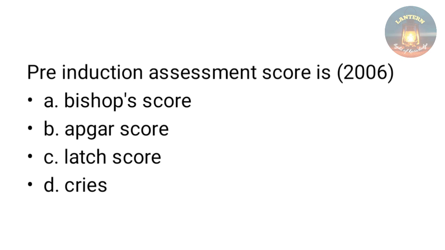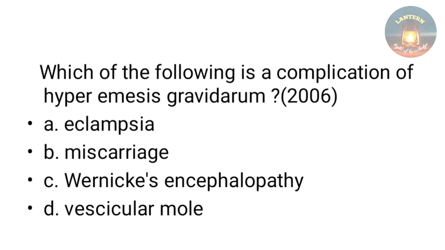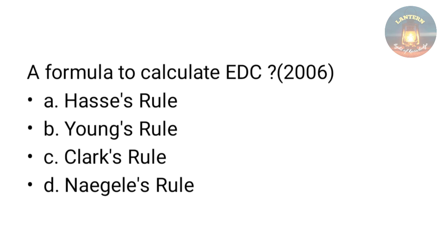Pre-induction assessment score is Bishop score, Apgar score, Latch score, CRIB. The answer is Bishop score. Which of the following is a complication of hyperemesis gravidarum? Eclampsia, miscarriage, Wernicke's encephalopathy, vesicular mole. The answer is Wernicke's encephalopathy. A formula to calculate EDC, expected date of confinement: Haase's rule, Young's rule, Clark's rule, Naegele's rule. The answer is Naegele's rule.